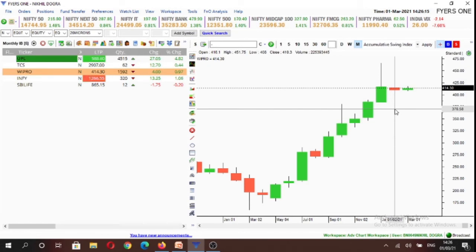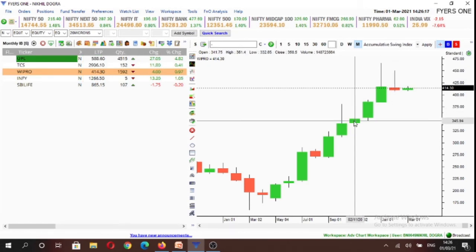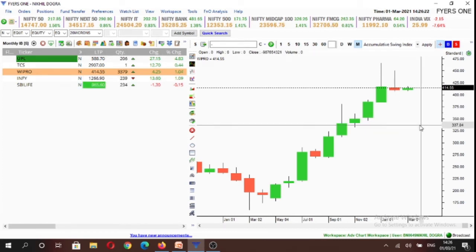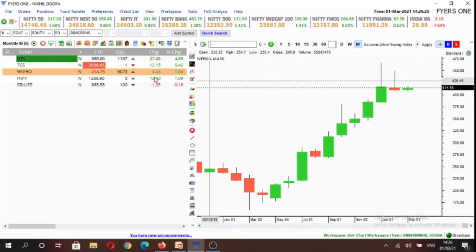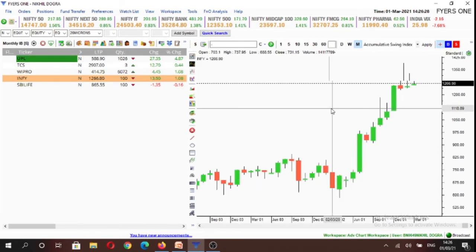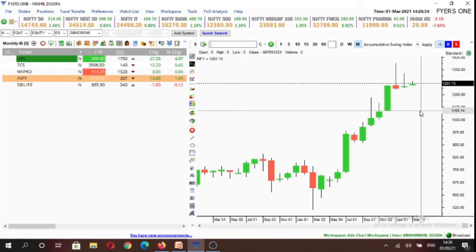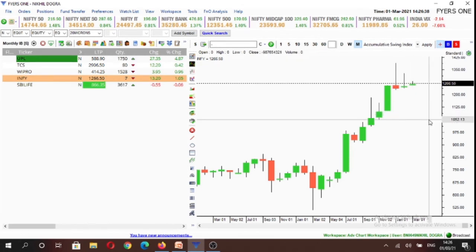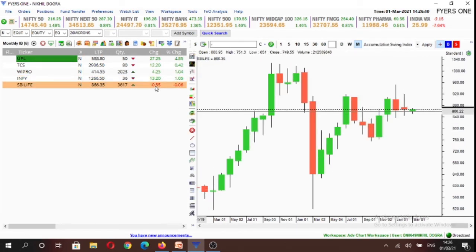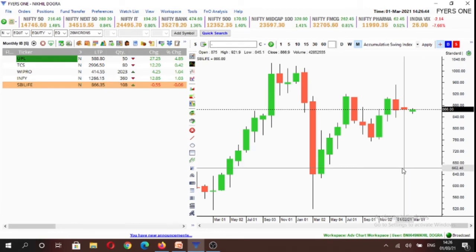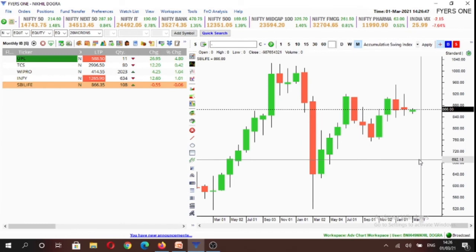Our third stock is Wipro. We'll look for buying opportunity above 451.75 levels. Only if it trades above 451.75, we'll look for buying opportunity, else we'll not be making any trade in Wipro. Fourth stock is Infosys. So we'll look for buying opportunity above 1332 levels, else we'll not be making any trade in Infosys. And our final stock is SBI Life. We'll look for buying opportunity only above 921.9 level, else we'll not be making any trade.